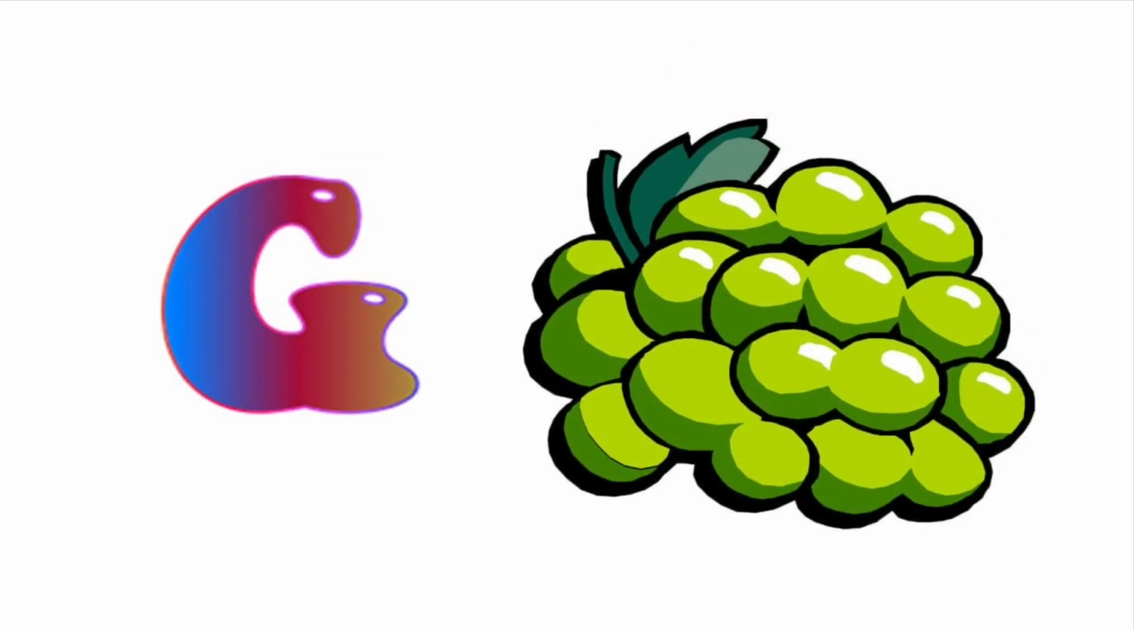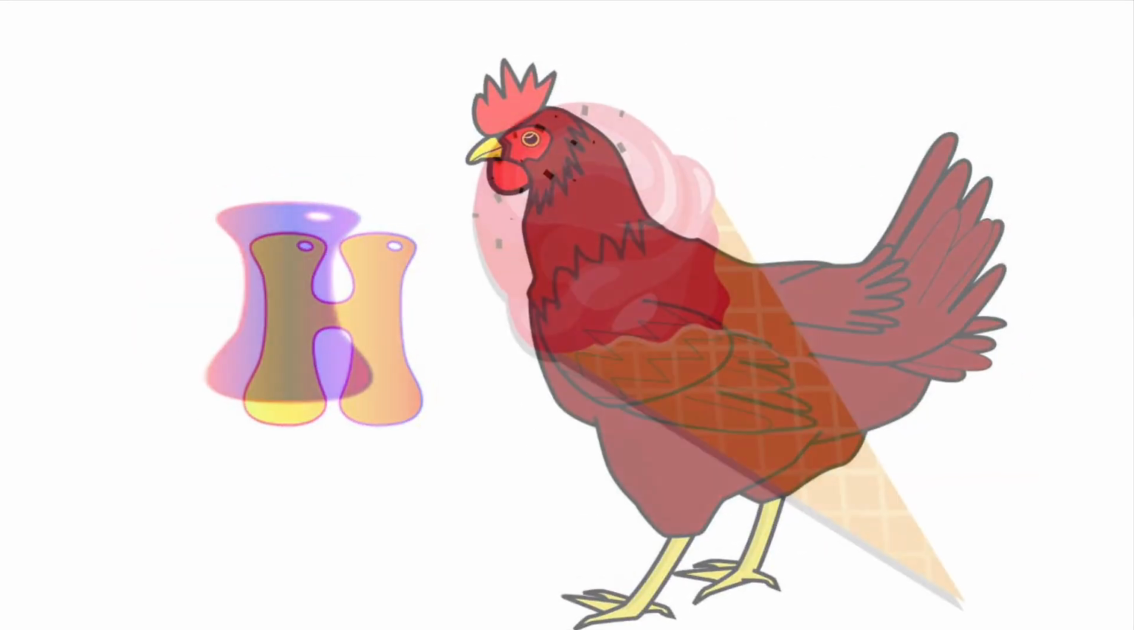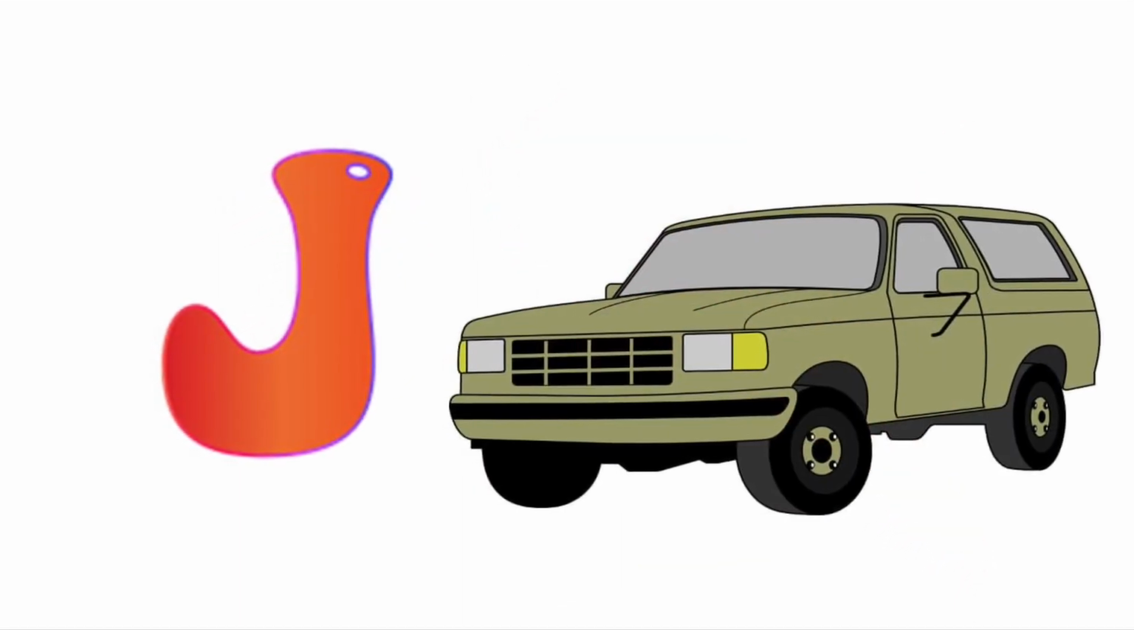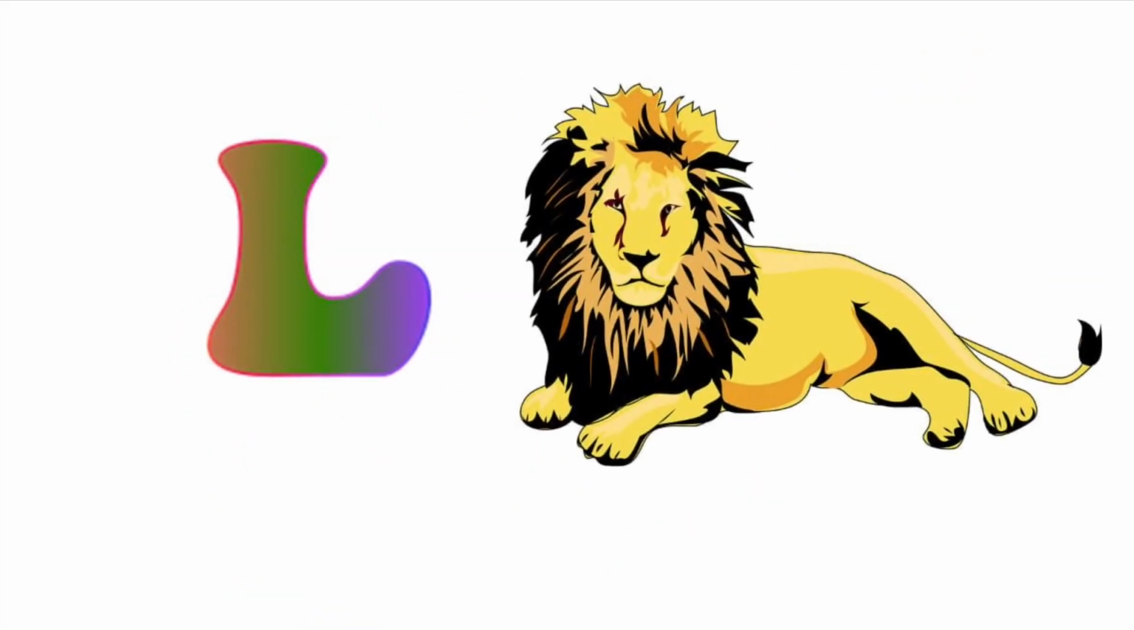G for grapes. H for hen. I for ice cream. J for jeep. K for kite. L for lion.